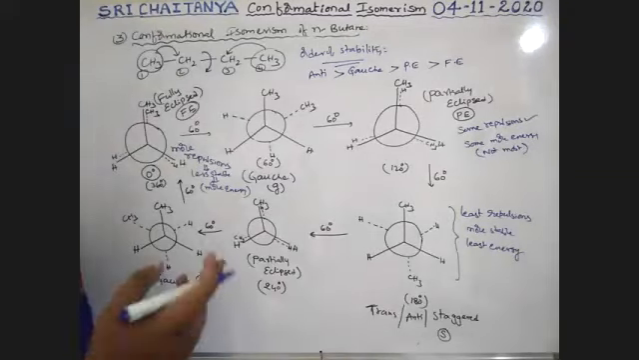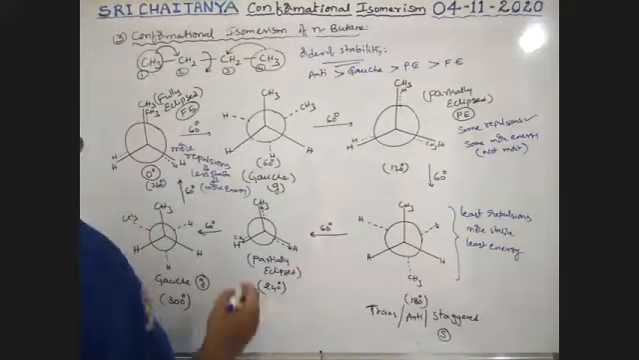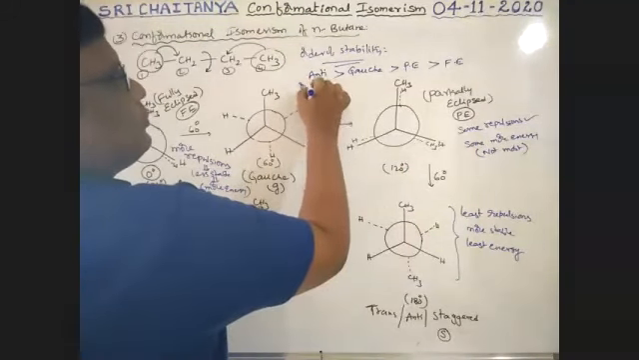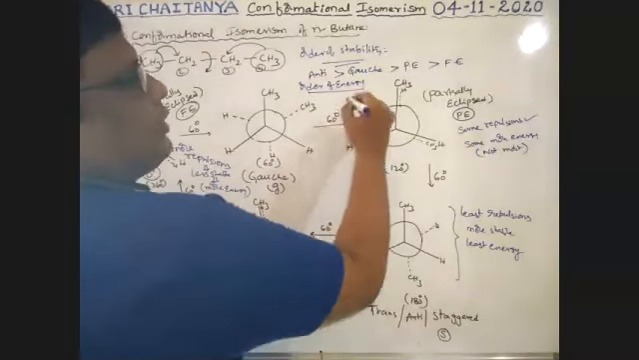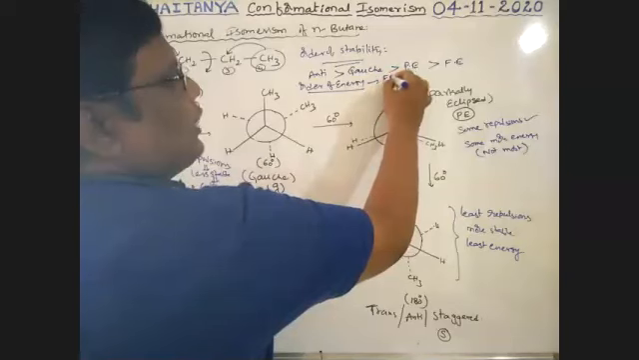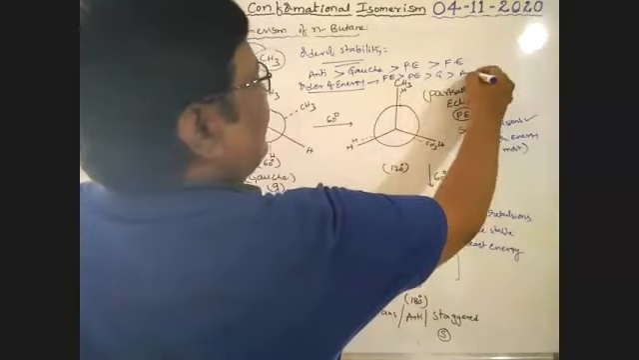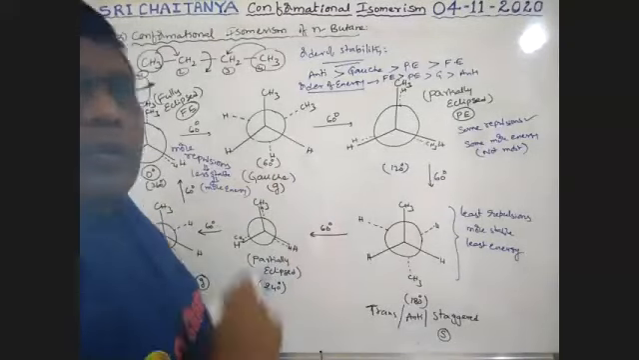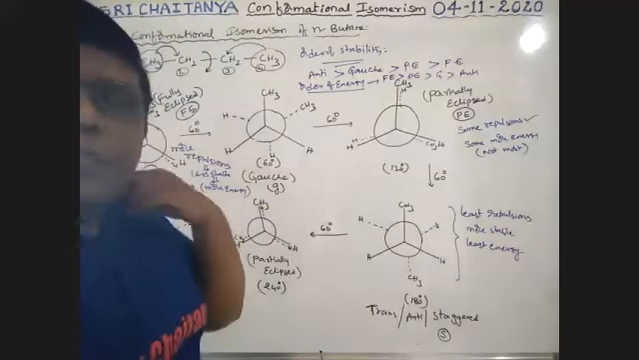So the reverse is the energy order, boys. Therefore, order of energy: fully eclipsed greater than partially eclipsed greater than Gauss greater than anti. That is the order of energy. All these are important, boys.